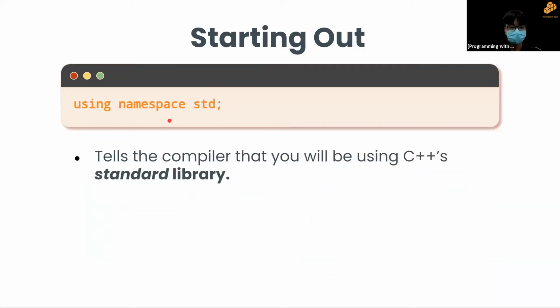For our second line of code, we'll be using namespace std. So what this does is that it tells the compiler that we're using the C++ standard library, which contains some of C++'s most basic functions. And you'll notice that at the end of this statement, I have put a semicolon, right?